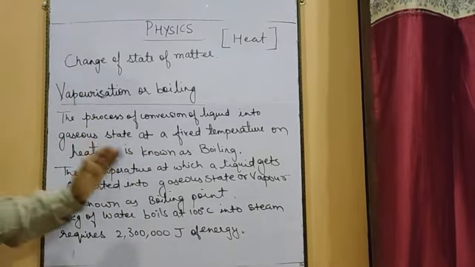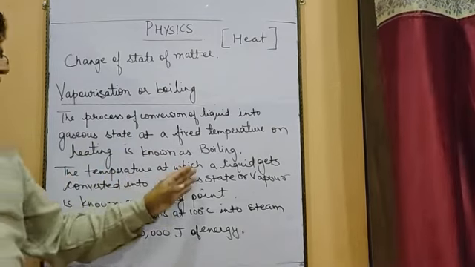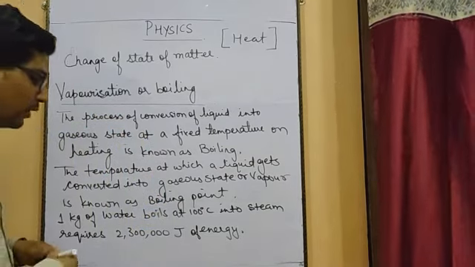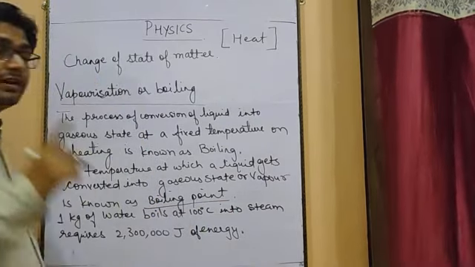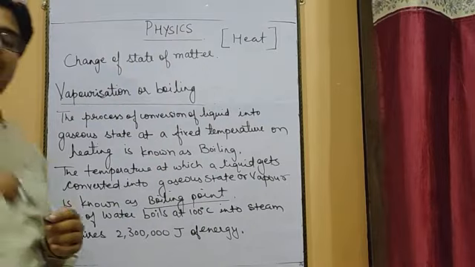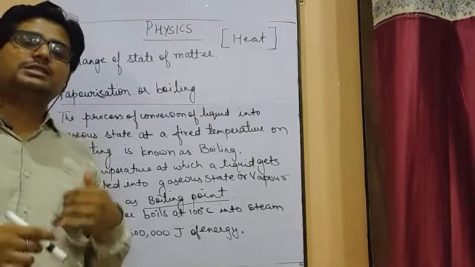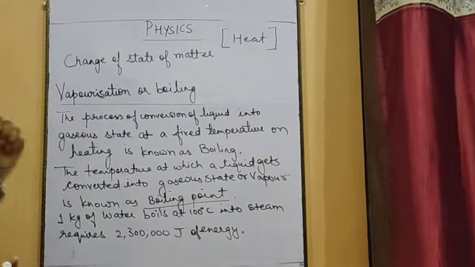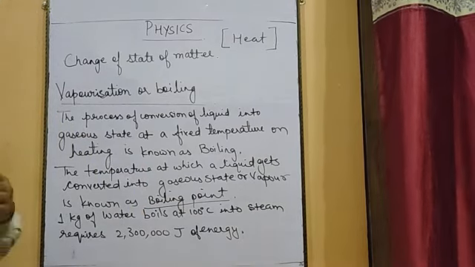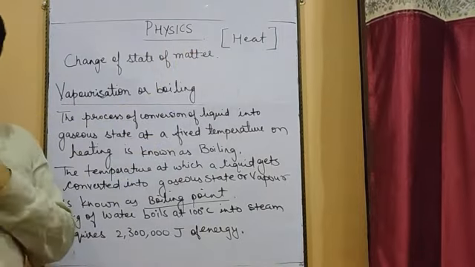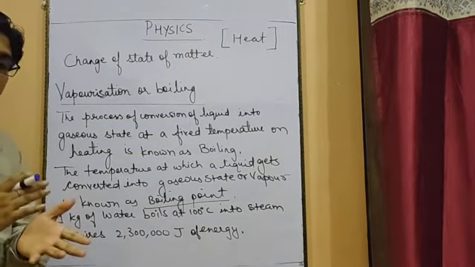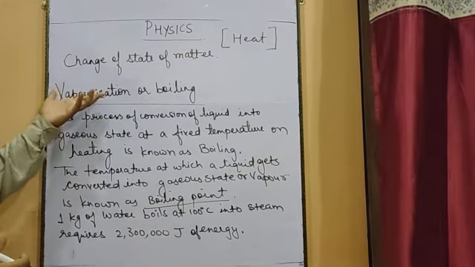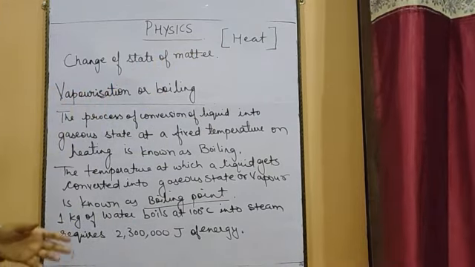The temperature at which the liquid gets converted into gaseous state or vapor state is known as its boiling point. The boiling point of a particular liquid is always fixed. Like, if I take the example of water, water starts boiling at 100 degrees Celsius and starts getting converted into steam. Over here also heat energy is required, because the chapter is about heat energy, so we should know where the heat energy is required. Over here also heat energy is required to change the state from liquid into vapor.